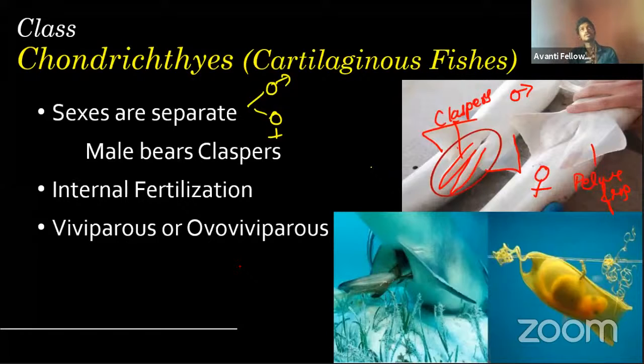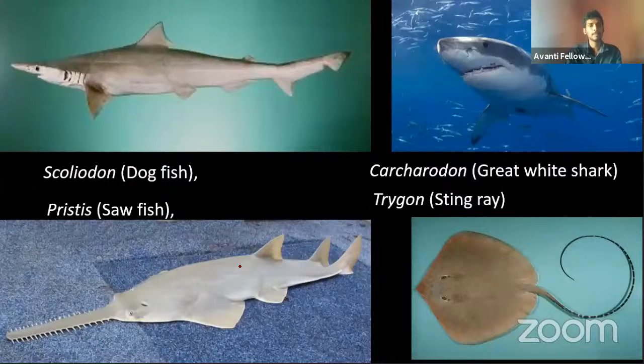But in some species, the females will be larger compared to the males. That normally happens in so many organisms. Normally females will be larger.